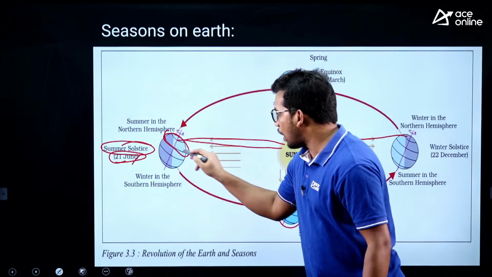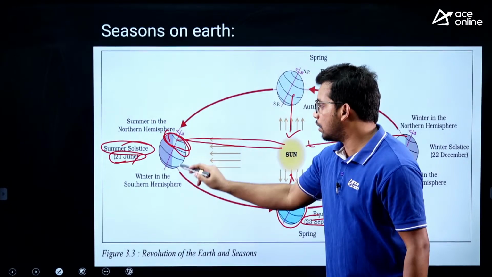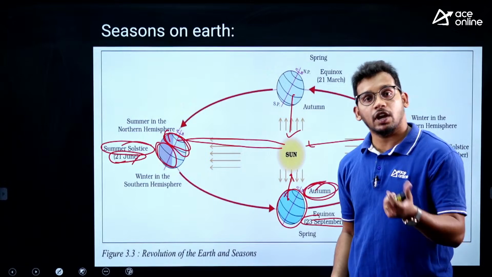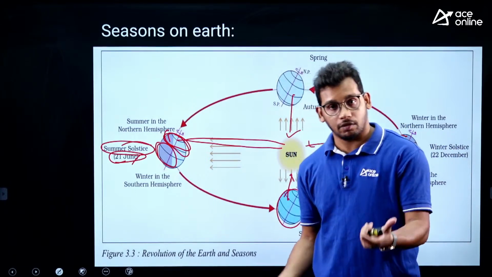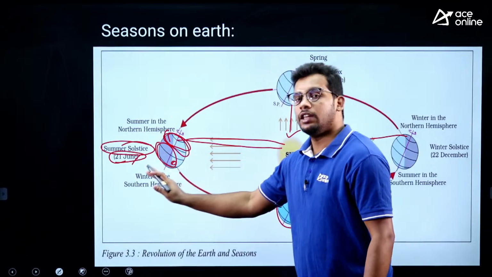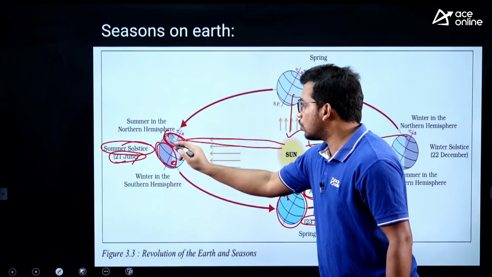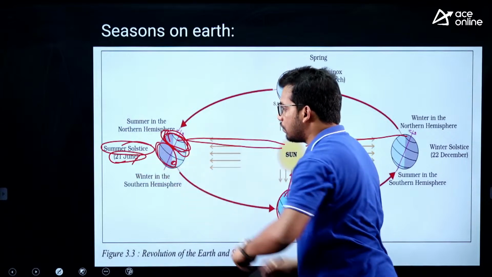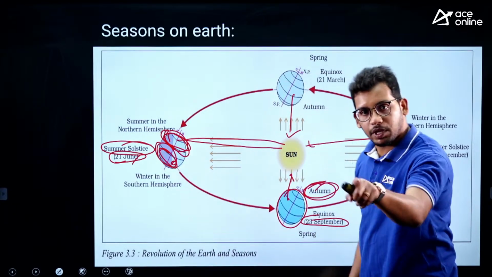And as we are experiencing summer in the northern hemisphere, the southern hemisphere people experience the opposite. That's why Christmas in Australia is celebrated in summer. We are celebrating in winter, but Australia is in the southern hemisphere, that's why they celebrate in summer. So on June 21, southern hemisphere people will experience winter.